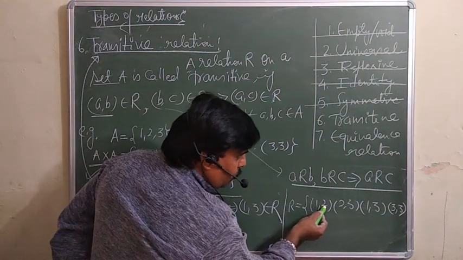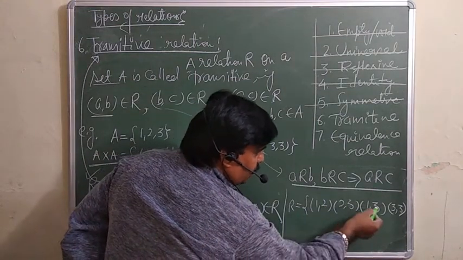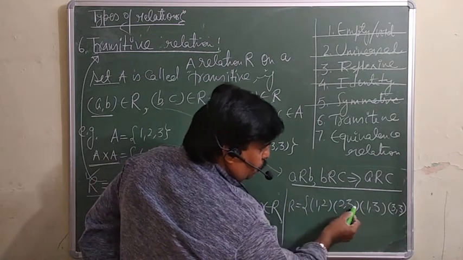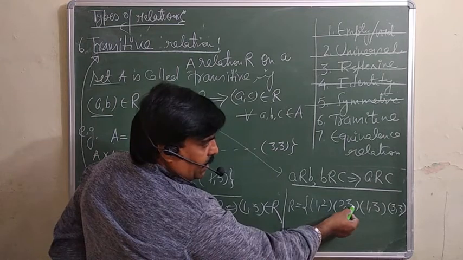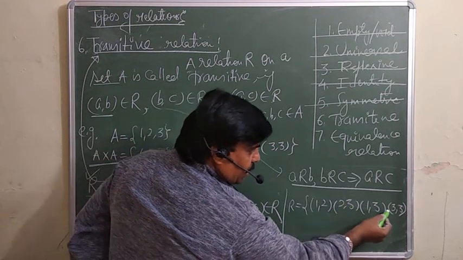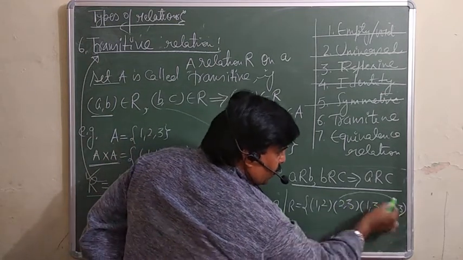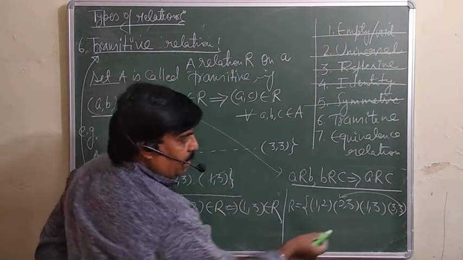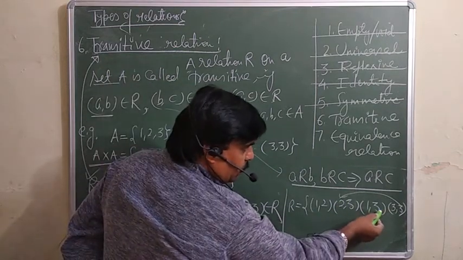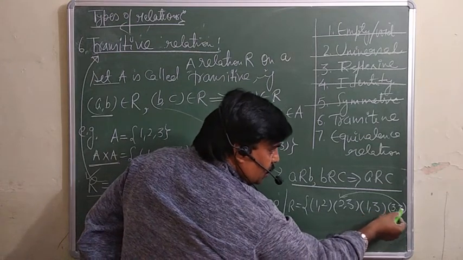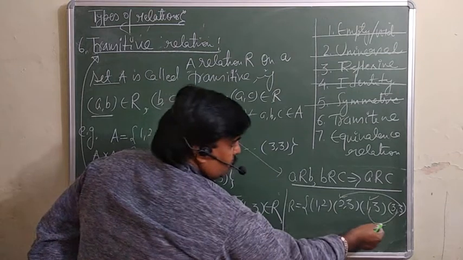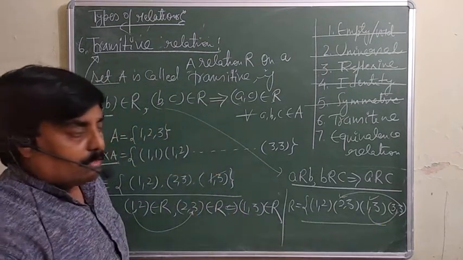Look, (1, 2), (2, 3), (1, 3) is here. Taking (2, 3) and then (3, 3), 2 is related to 3 itself, so that is also transitive. Similarly (1, 3), (3, 3), then 1 is related to 3 itself, so this is also transitive.